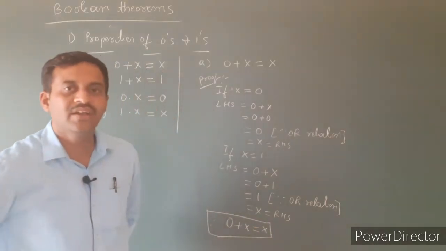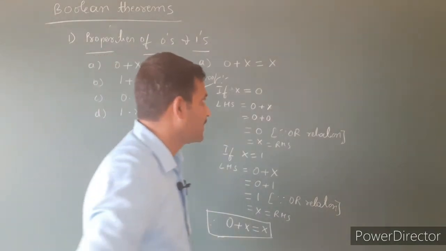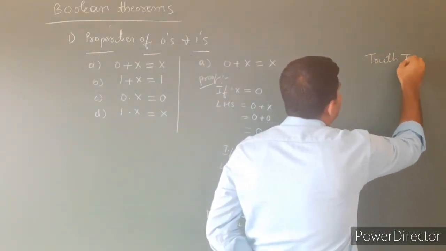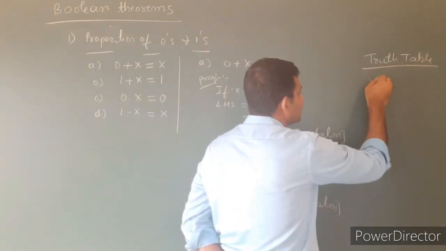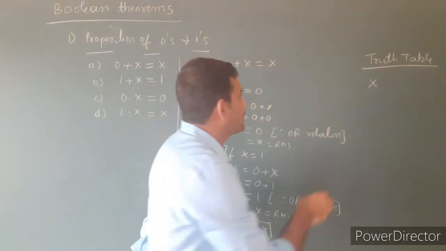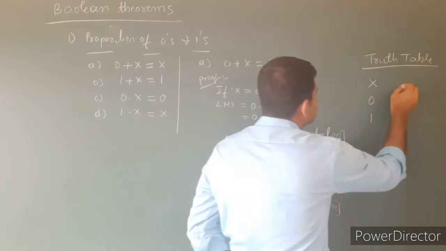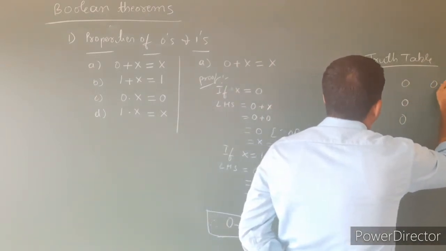This is proof by perfect induction, using the truth table method. First consider the value of x. What are the values of x here? 0, 1. Then 0 is a constant. So 0, 0. The result is 0 plus x.